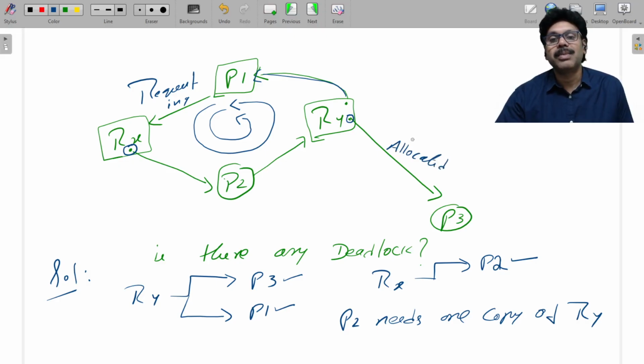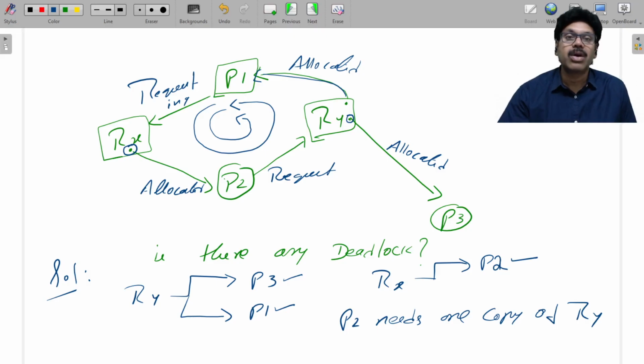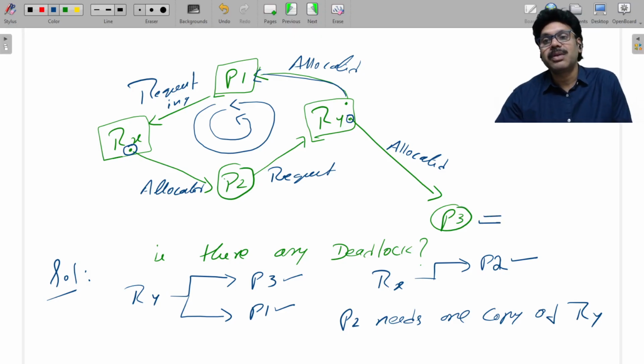P3 successfully completes its execution. It is already allocated, you are not requesting it. Don't think that there is a cycle among all the processes. Soon after P3, which is not interested in any other resource except one copy of Ry, completes its execution,